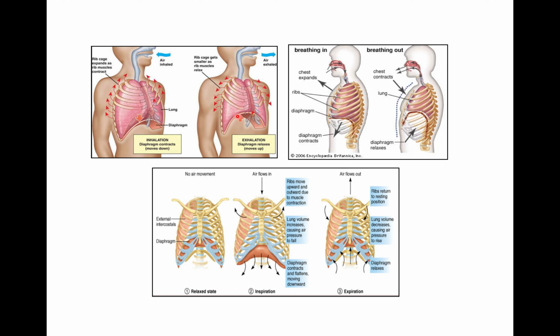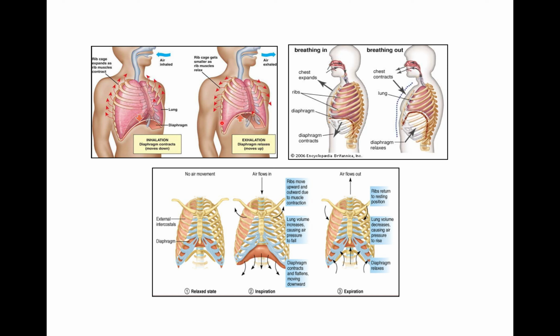See, and the thoracic cavity decreases anterior posteriorly. Here you can see diaphragm is relaxing and becomes dome shaped. So it decreases the thoracic cavity anterior posteriorly.